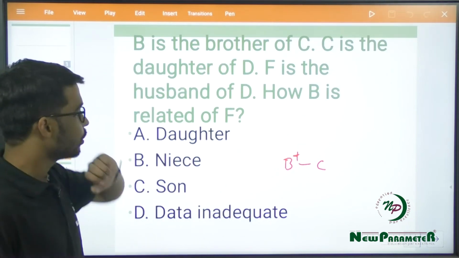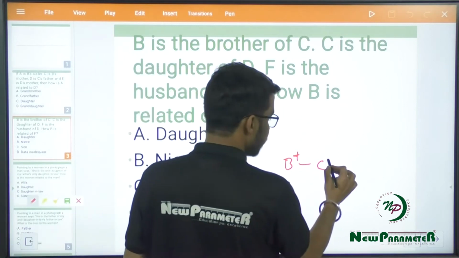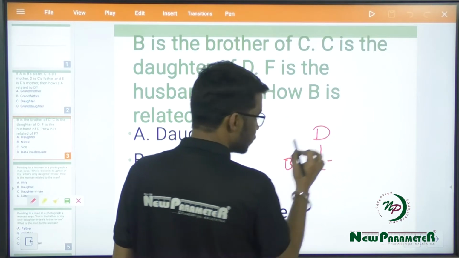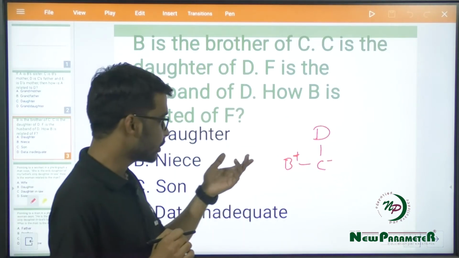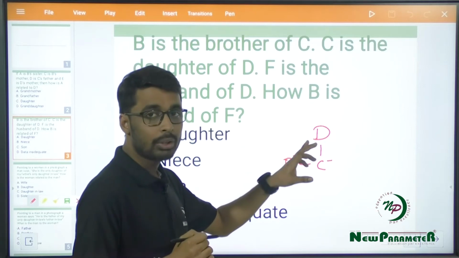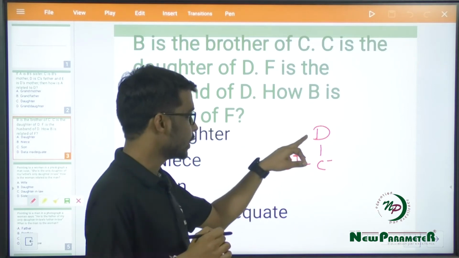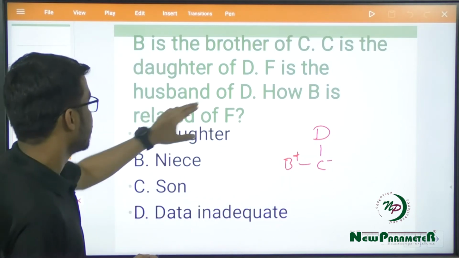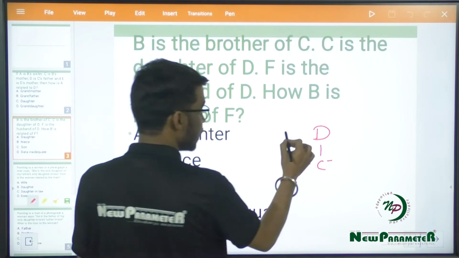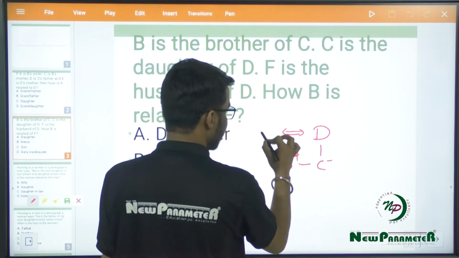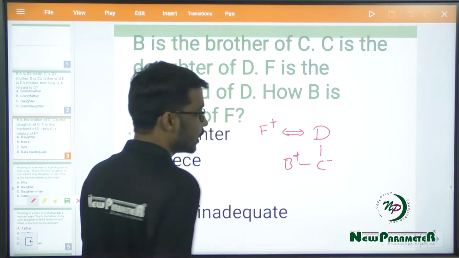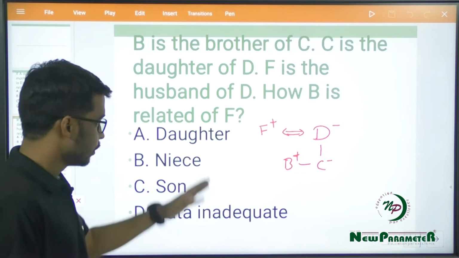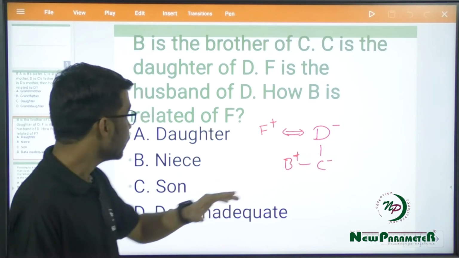Next, C is the daughter of D. Now C is daughter of D, that means C is a female since she is daughter, right? And D would be parent, born one generation earlier to C, and D is parent of C, so we do not know the gender of D. D could be a father or a mother as well, right? Next is F is husband of D. Now see, F is husband of D, that means F and D are a married couple, and since F is husband, the gender of F would be male and the gender of D would be female, right? Because F is husband, that means D would be the wife.